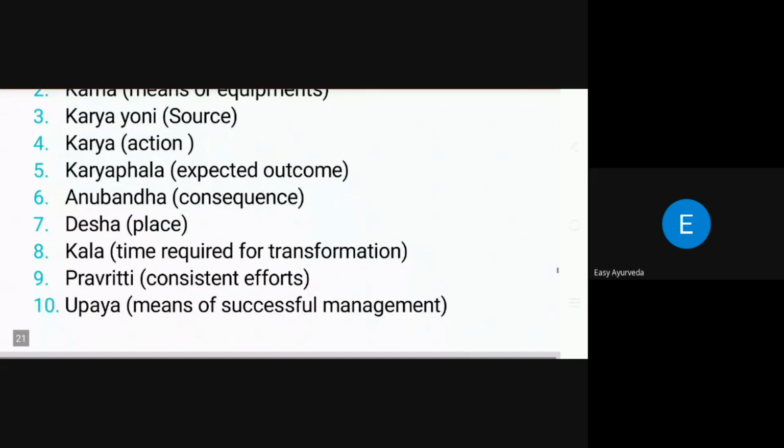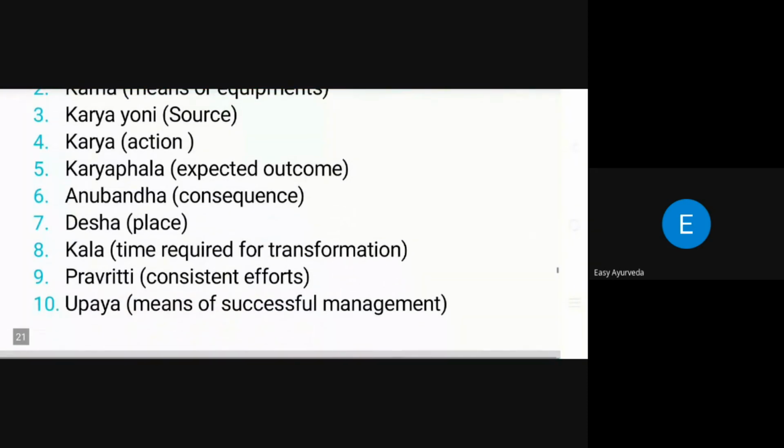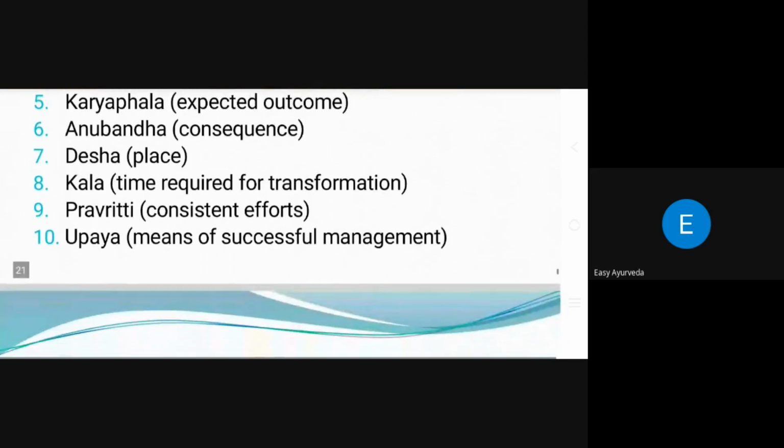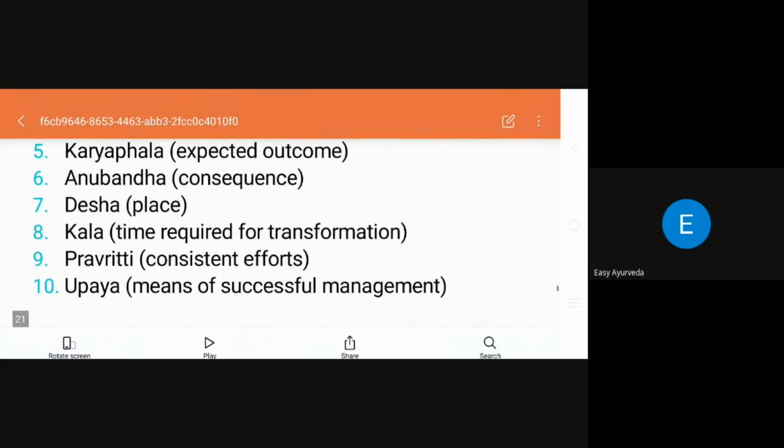Desha, the place, because research always depends on which area and which field we are going to work in. That means the surveys we should do, and which place we have to select for a specific cause of that disease or problem. And Kala, the time required for the transformation. Pravritti, the consistent efforts he is going to make, and at last the Upaya, the means of successful management.